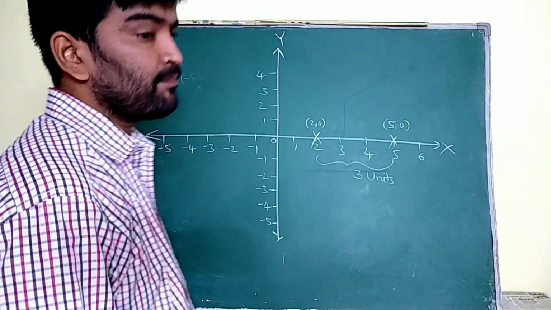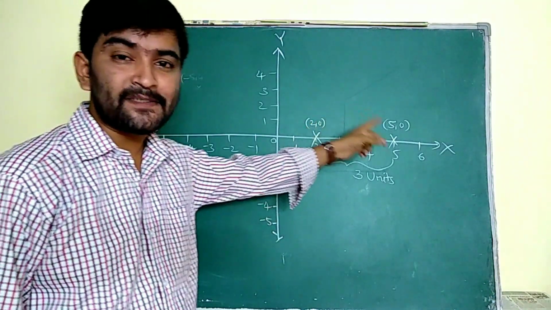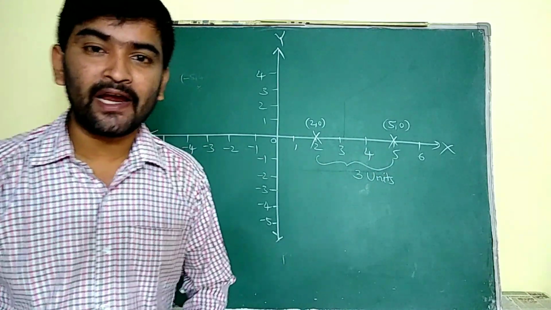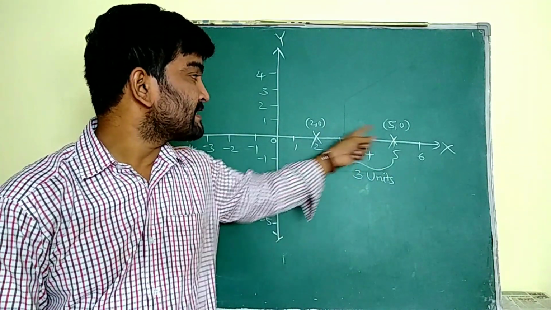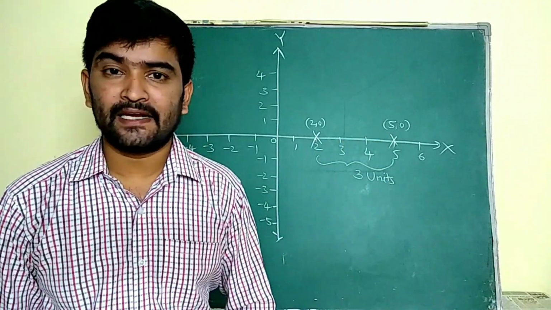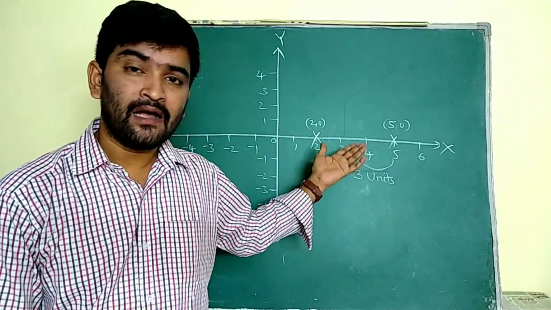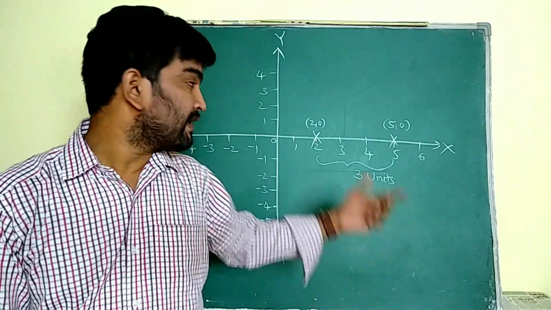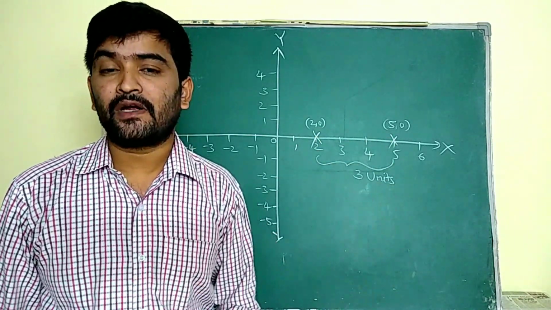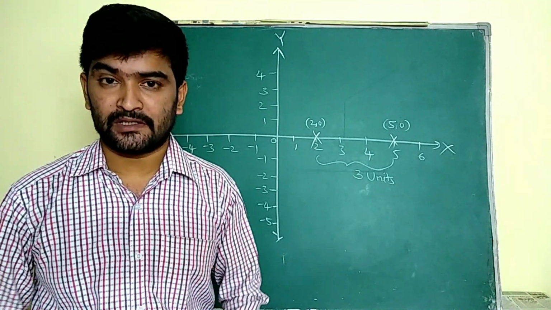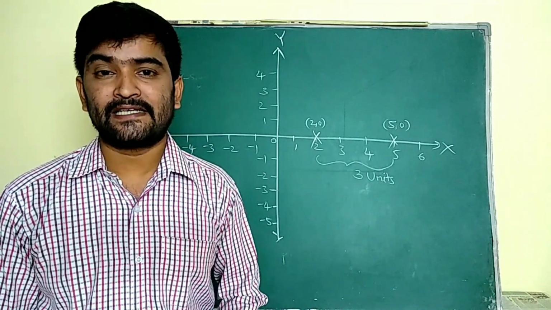See, if I want to find the distance between these 2 points, in general we say the distance between these 2 points is 3, because it is very observable. If someone gives you 2 other points, how can you find the distance between those two?